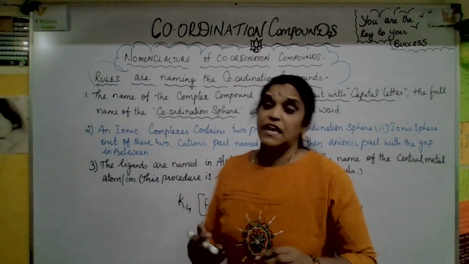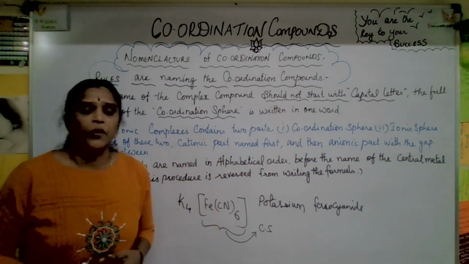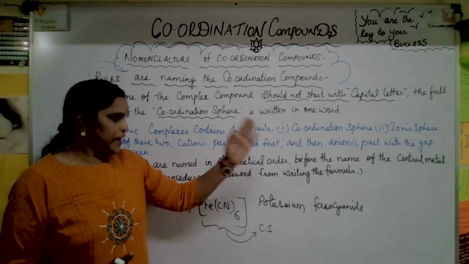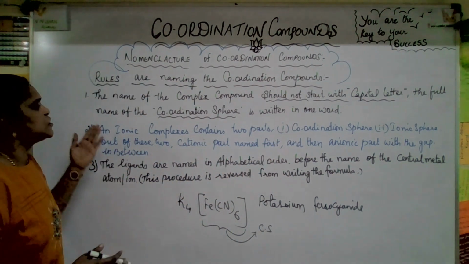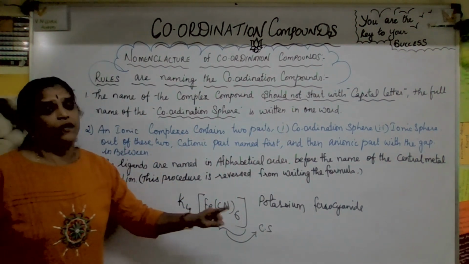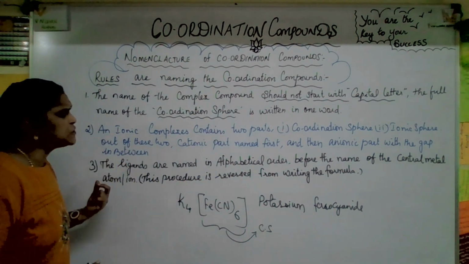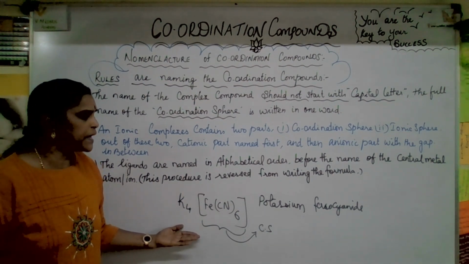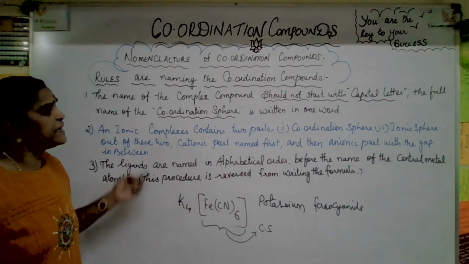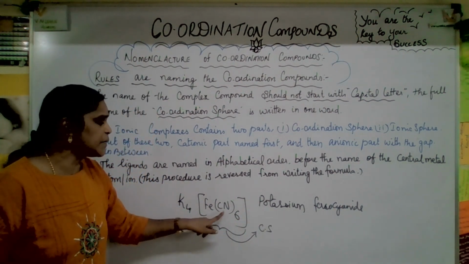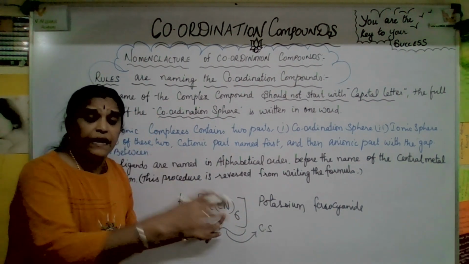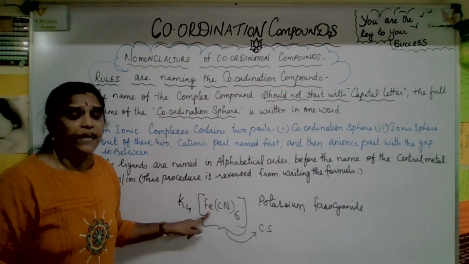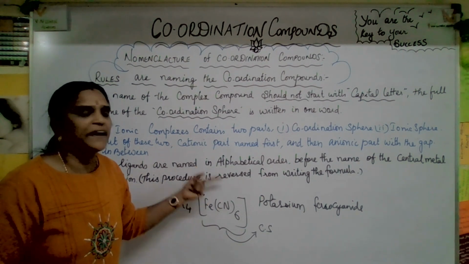See, whenever you are naming coordination compound complexes, you won't feel it is complex. It is so simple if you know the rules, right? The same idea only, I just bring it to you. Of those two parts, which one shall come first, which one the second? The first one is the cationic part. So which is the cationic part? Potassium, it's the cationic part, and then there is a gap in between, and then the anionic part. Of course this is the anionic part. Cyanide is an anionic part, the ligand, the one donating a pair of electrons to the central metal ion, right? That is it. I hope you got a clear idea about this point.